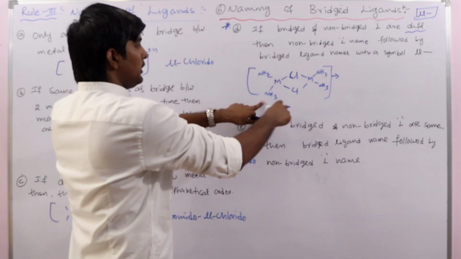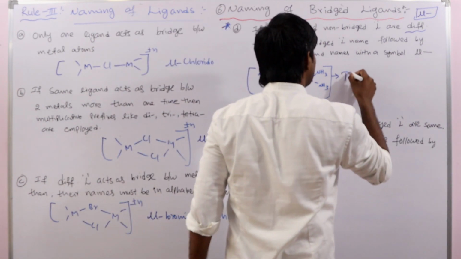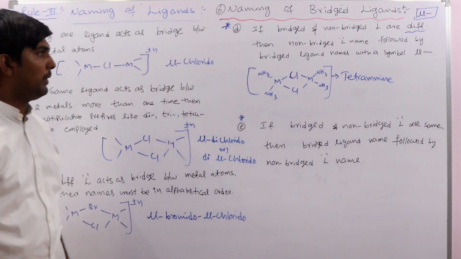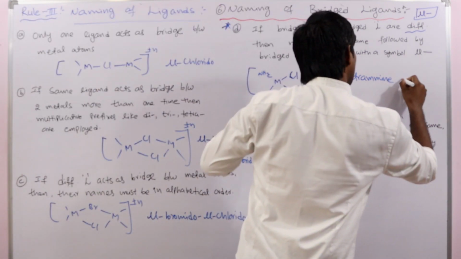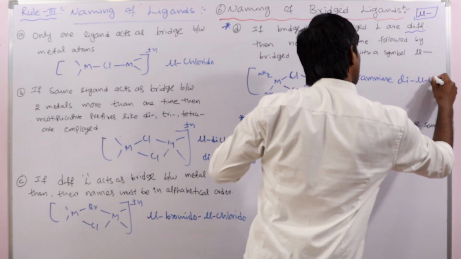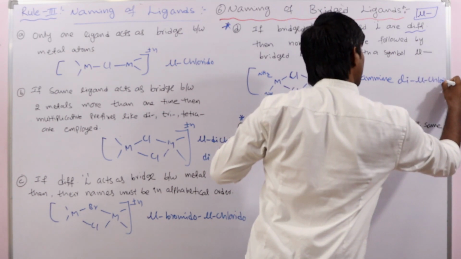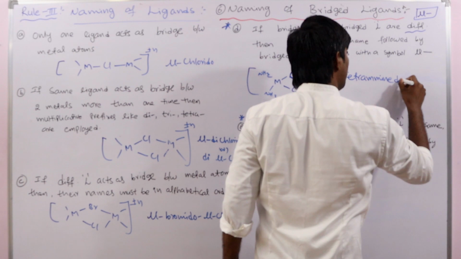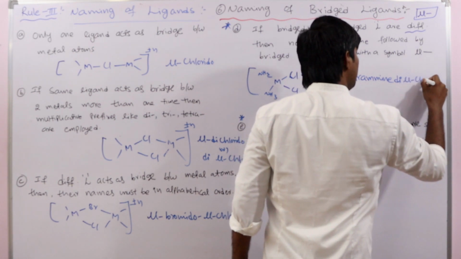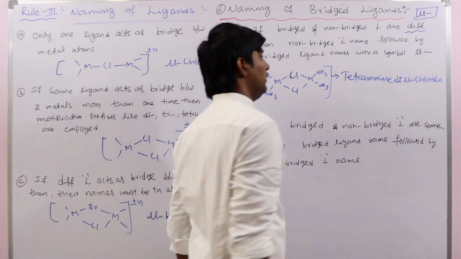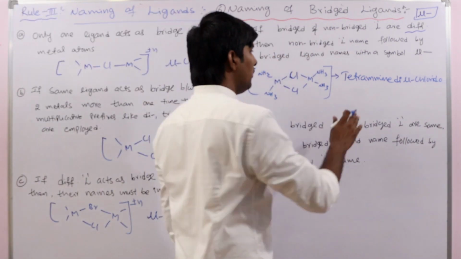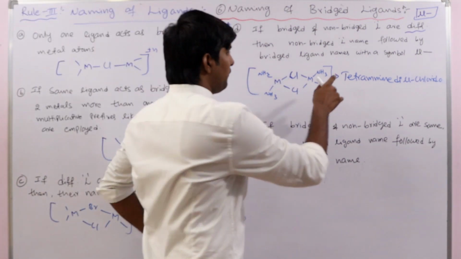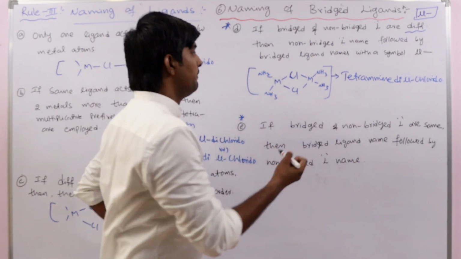Okay, so what is its name? Total we have 4 non-bridged ligands, so tetramine, dimu chlorido. Okay, tetramine dimu chlorido. After that the metal name and oxidation state are the same. First, what is the condition?